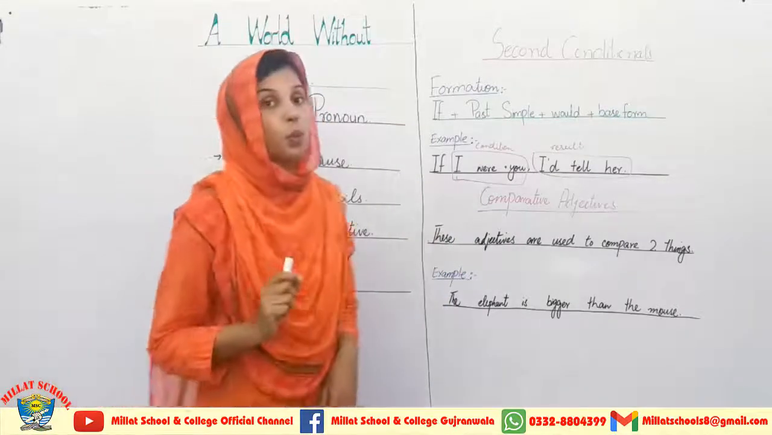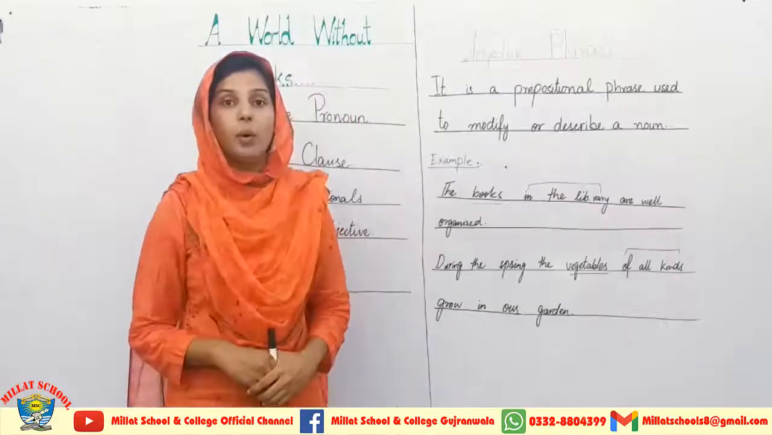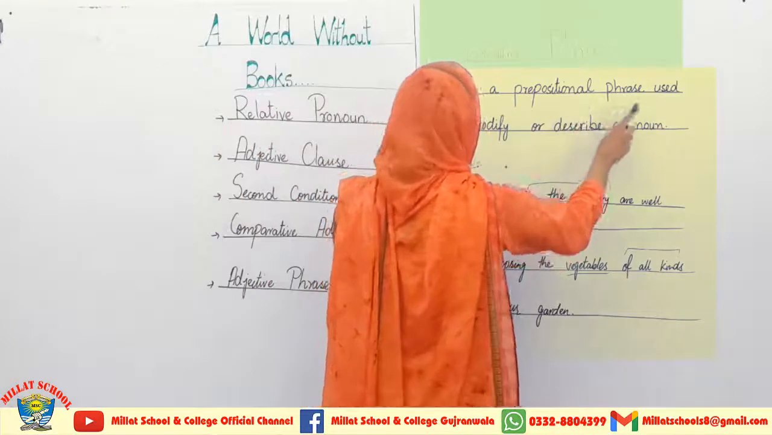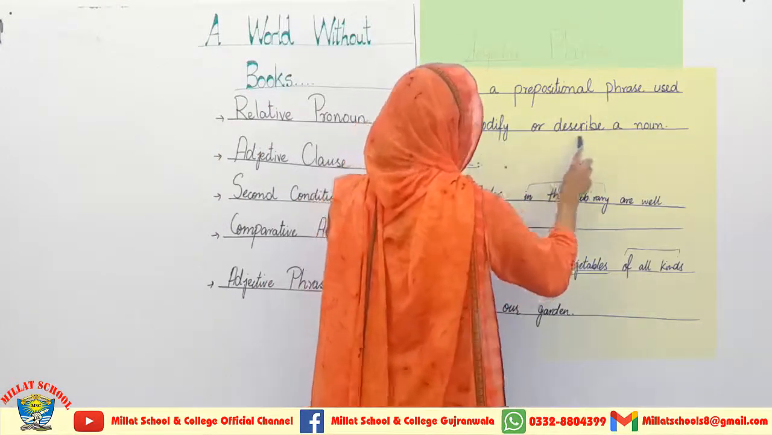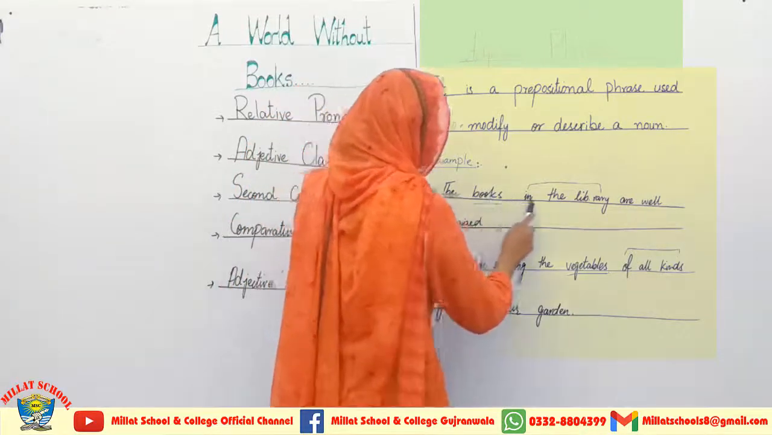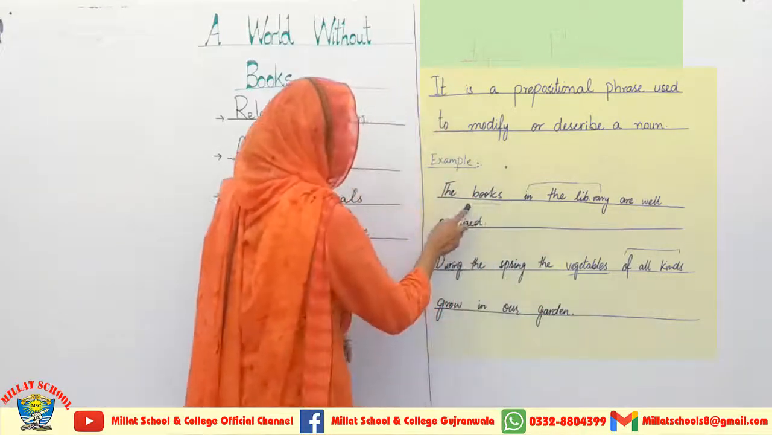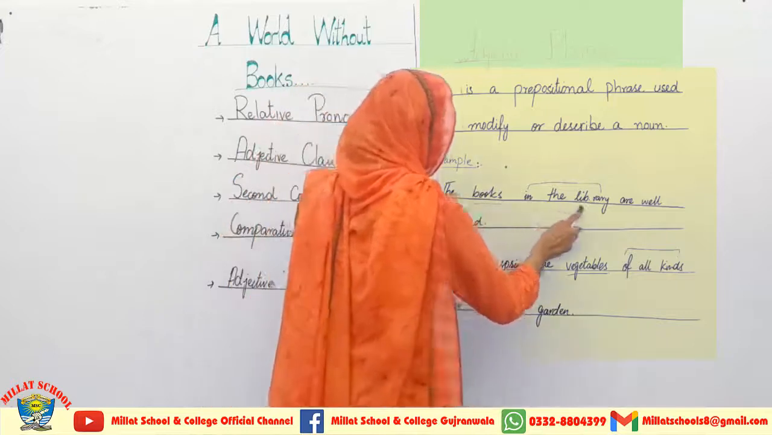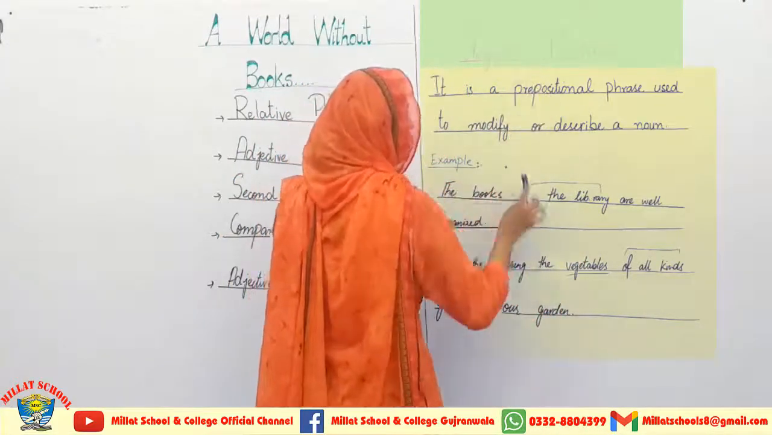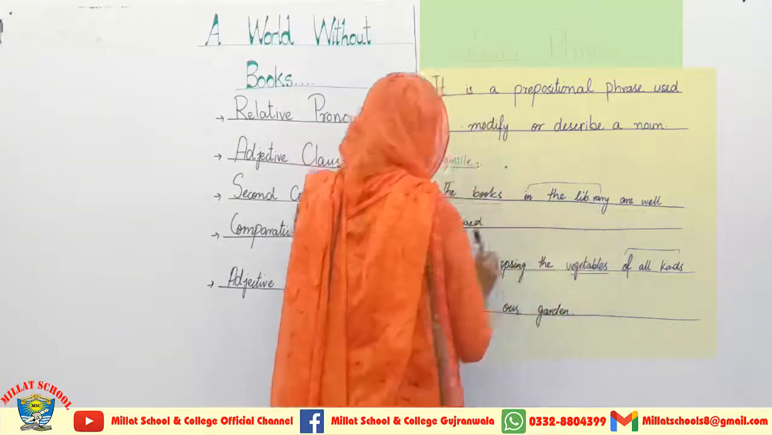Now I am coming towards the last grammatical objective, that is the use of adjective phrase, and I have to tell you what an adjective phrase is. Okay students, adjective phrase is over here on the board. It is a prepositional phrase used to modify or describe a noun. Examples are over here. The books in the library are well organized. Here we are talking about the books that are present in the library. So in the library is an adjective phrase in the sentence.